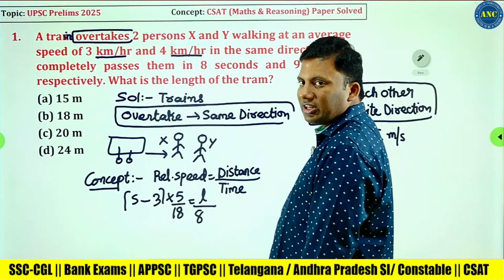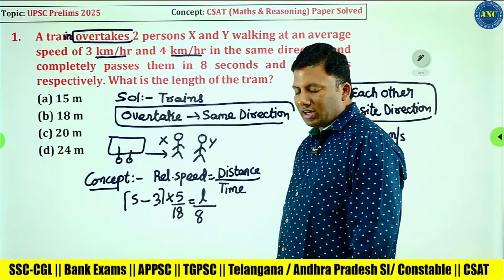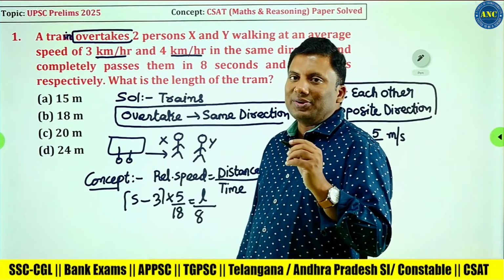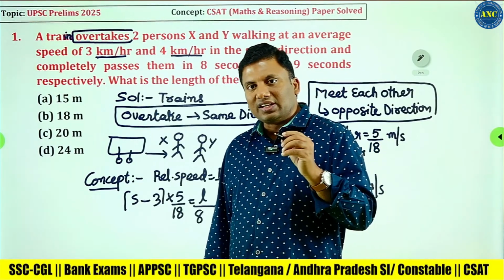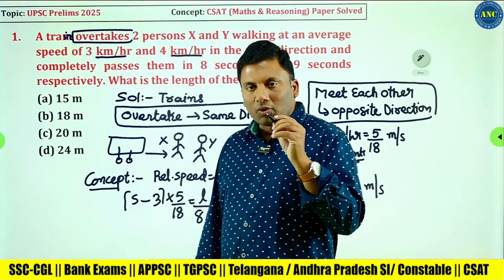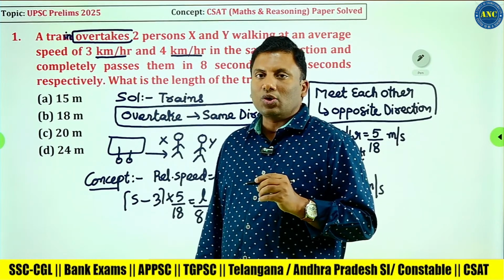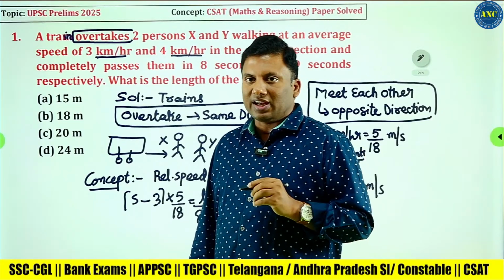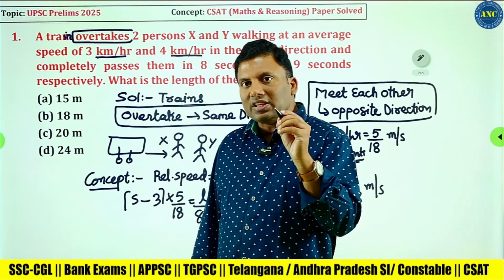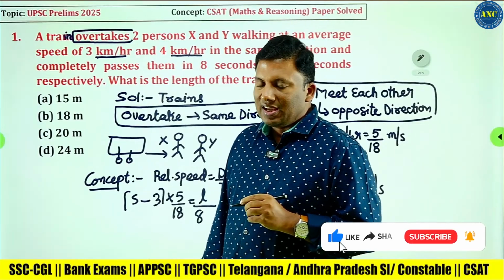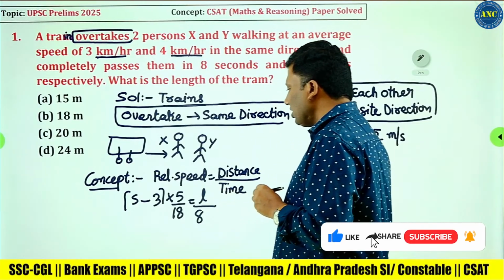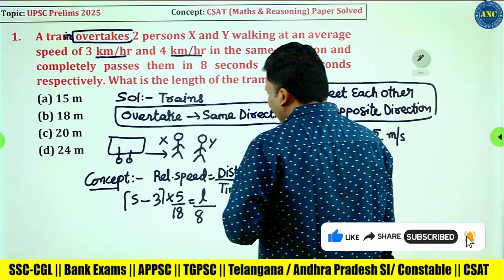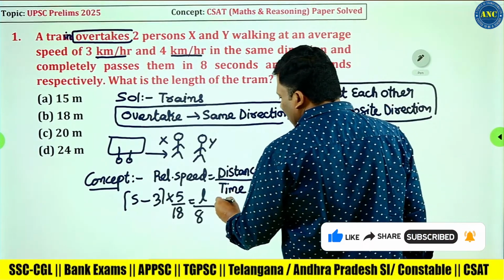I hope the first equation is very clear. Speed is equivalent to distance by time. Since the train is overtaking person X, that means they are moving in the same direction. If two bodies move in the same direction, the relative speed is subtraction. S minus 3 into 5 by 18 is L by 8.